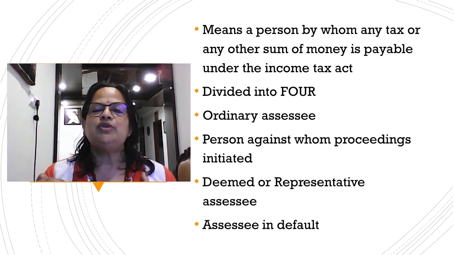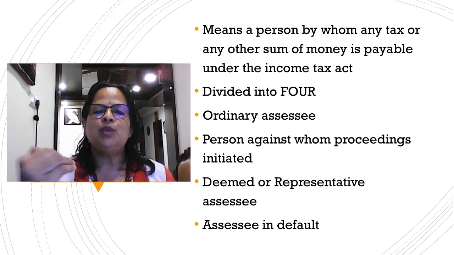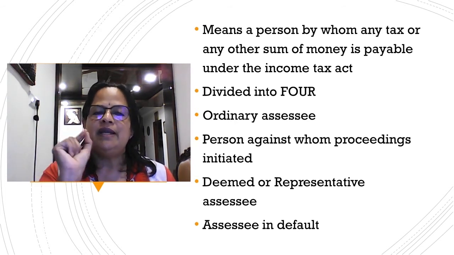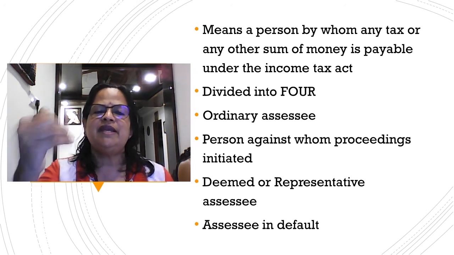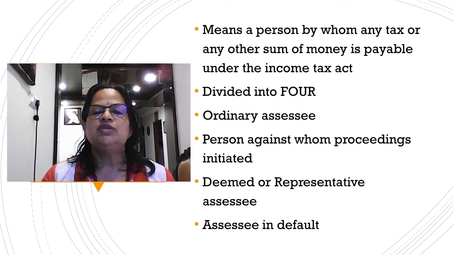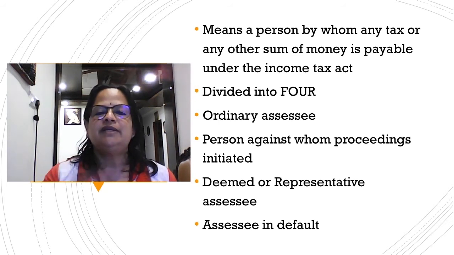The next thing I am going to explain is also important for the purpose of examination. Either you will get one question, explain the types of SSC, or individually they will ask what are the types of SSC. They can name them. So here you have to remember SSCs are divided into four. One is the ordinary SSC. Second is the person against whom proceedings are initiated. Third is the deemed or representative SSC. Fourth is the SSC in default.